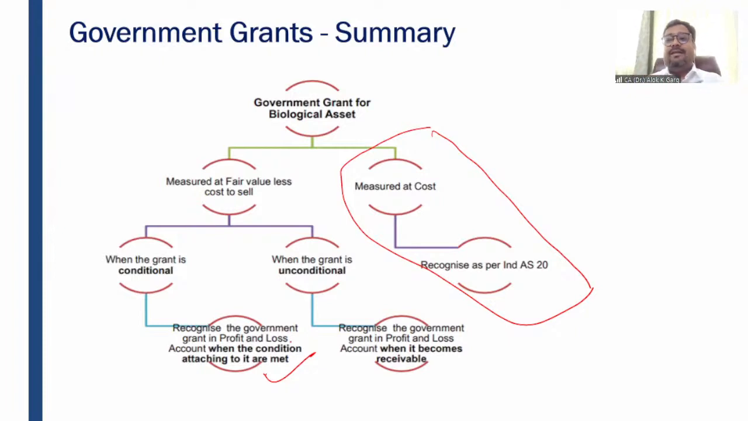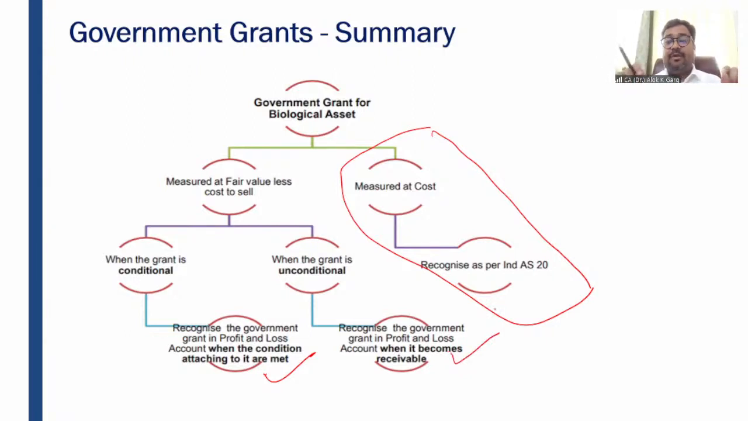But if the government grant is unconditional, government is giving you 5 lakh rupees. You have said that, yes, I want to plant some trees in my factory just to eradicate the pollution, or just to make this environment much better. So government has given you 5 lakh rupees without any condition. So if it is unconditional, then you need to recognize the government grant in profit and loss when it becomes receivable, when the receipt becomes certain.